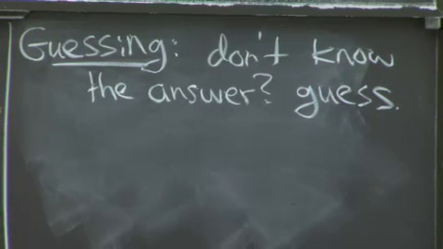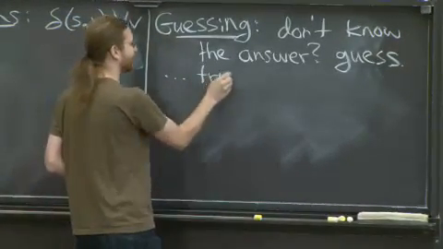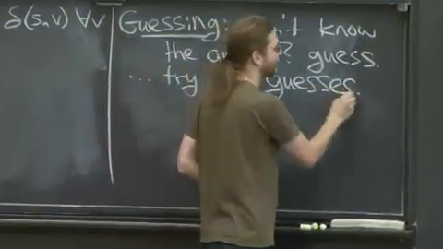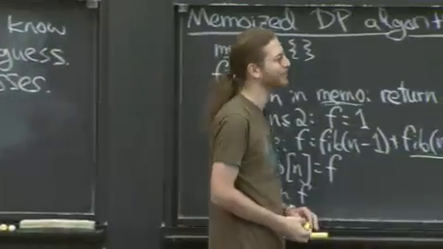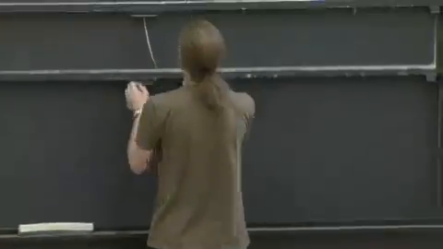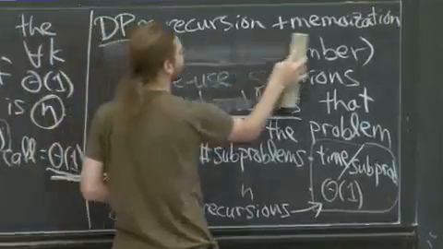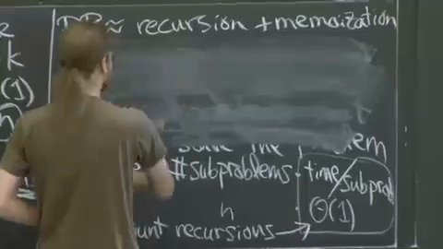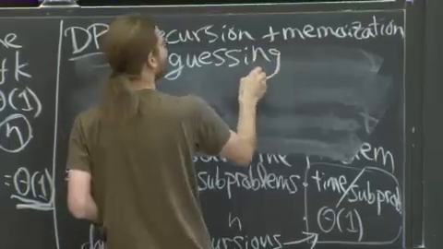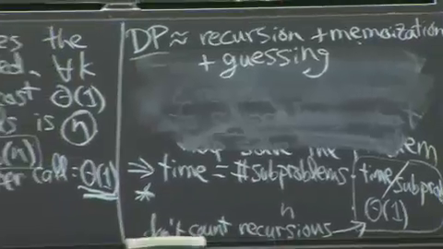Also, pretty simple. I said dynamic programming was simple. Try all guesses. This is central to dynamic programming. I know it sounds obvious, but if I want to fix my equation here, dynamic programming is roughly recursion plus memoization. This should really be plus guessing. Memoization, which is obvious, and guessing, which is obvious, are the central concepts to dynamic programming.